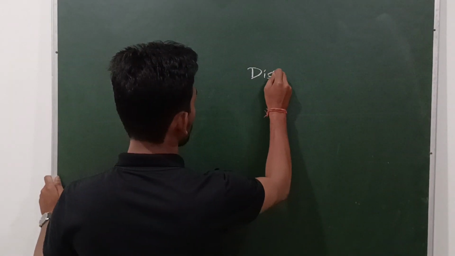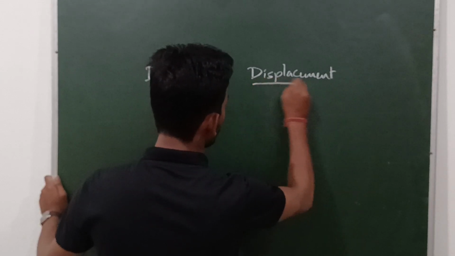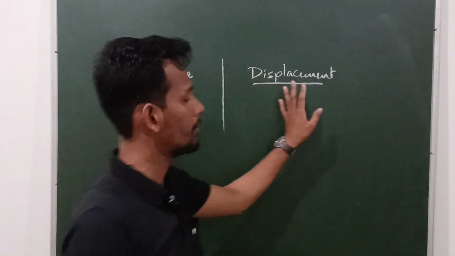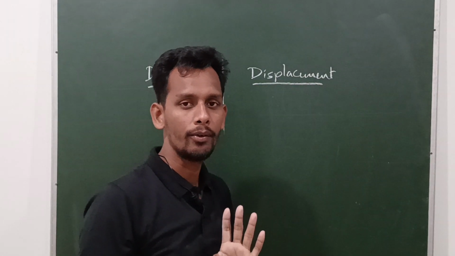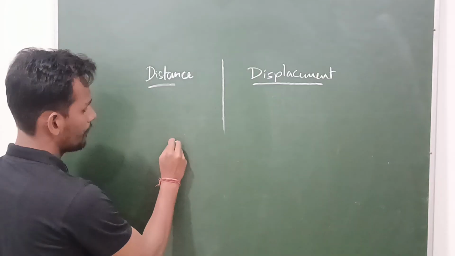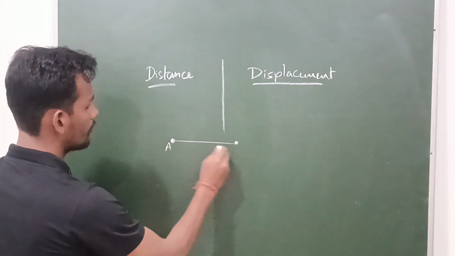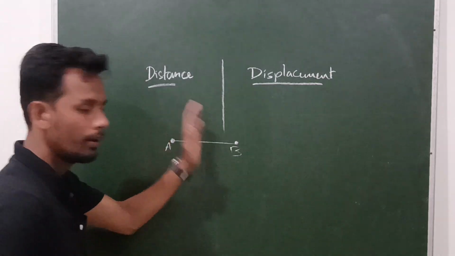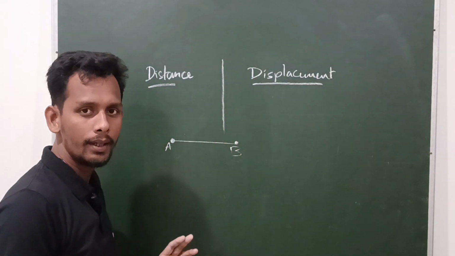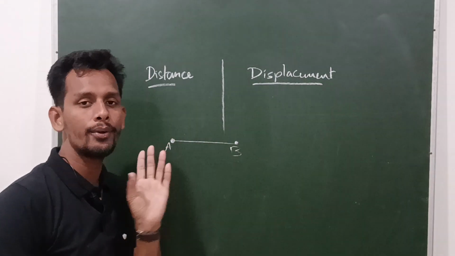Distance and displacement. So distance you all know. Displacement, it is the new topic for you. Okay. What is the distance? Suppose you are moving from this position to this position, from A to B. The path you have traveled from A to B. Clear? The path you have traveled from A to B is called your distance.